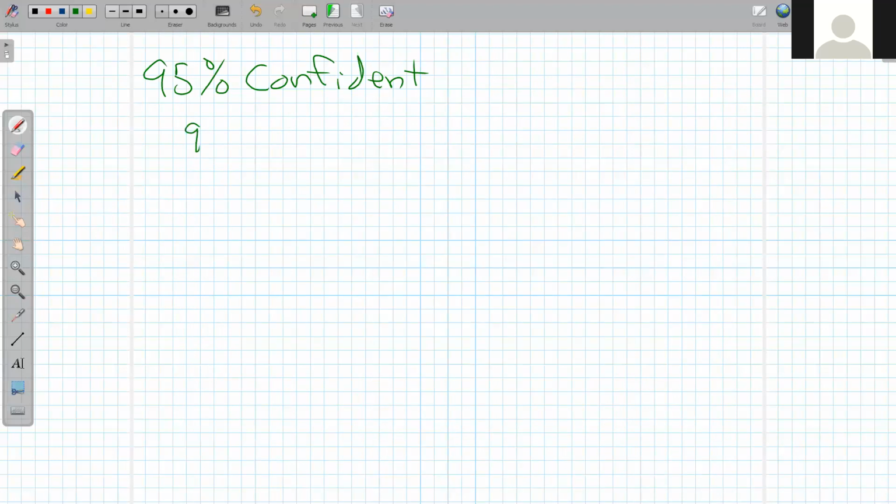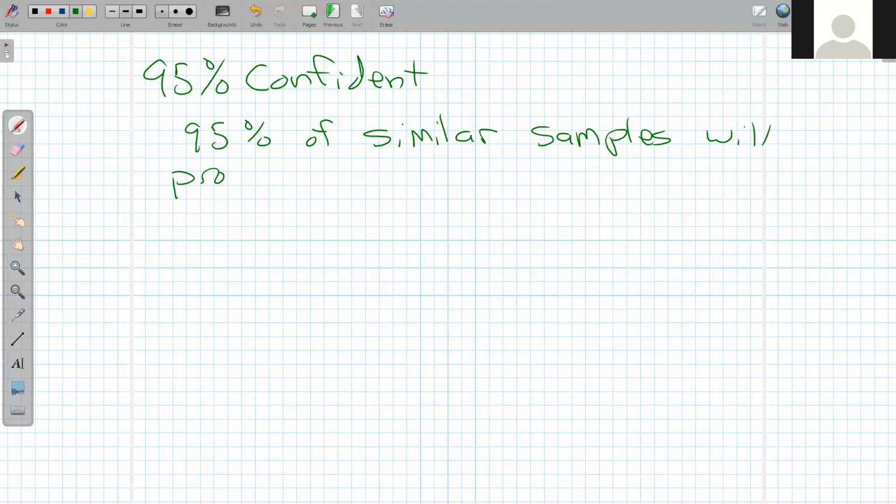That means 95% of similar samples will produce confidence intervals that actually contain the true mean.